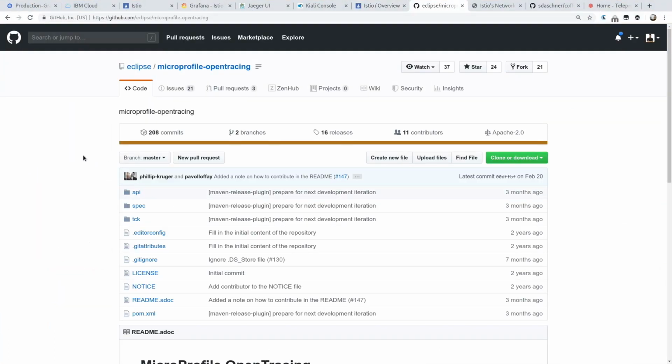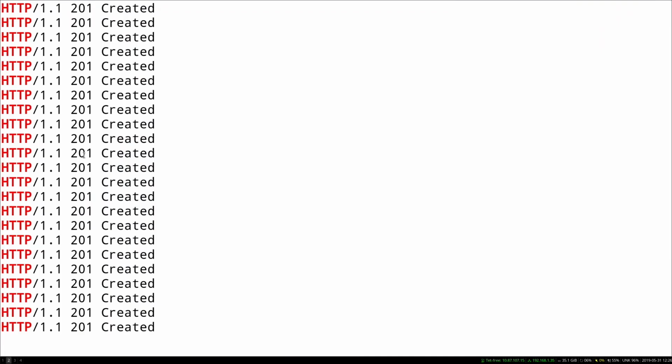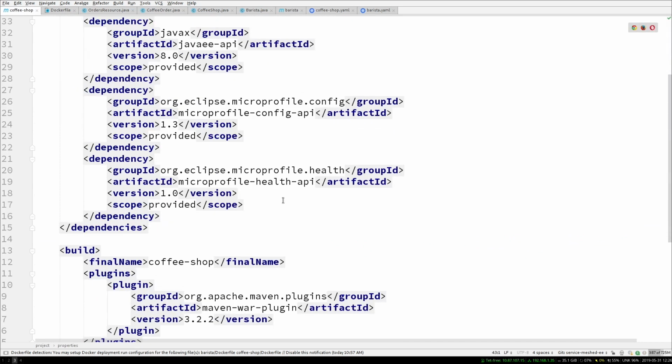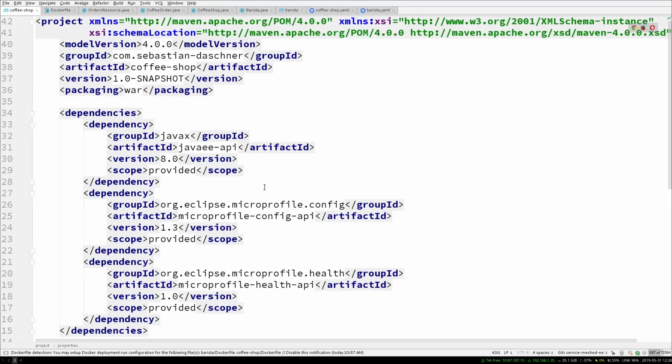What we can do is use a Java EE extension with MicroProfile, a project called MicroProfile OpenTracing. Among a few other things, it provides a Java API to control what we trace here, which we actually don't have to use. In my POM file, I don't even import MicroProfile OpenTracing, but I let my runtime know that I now want to use this OpenTracing stuff.